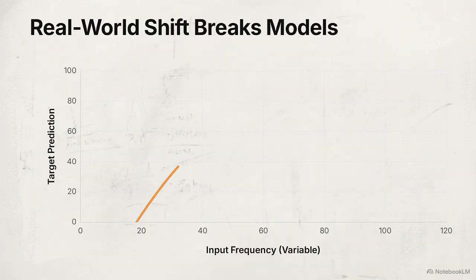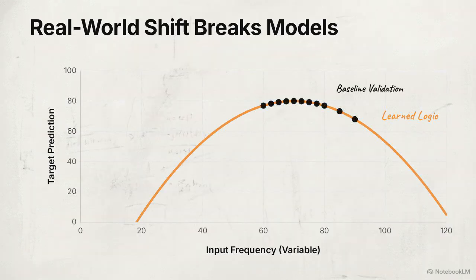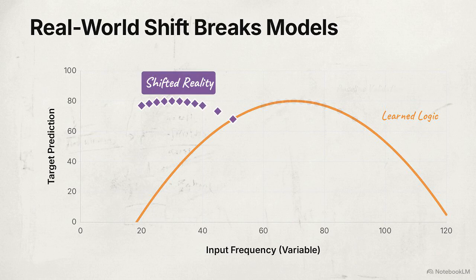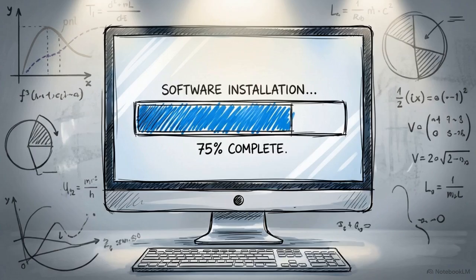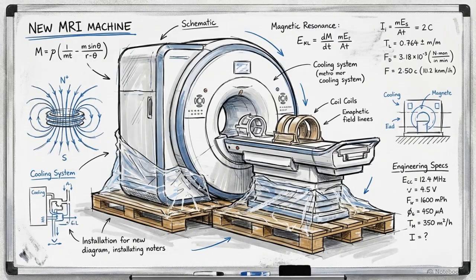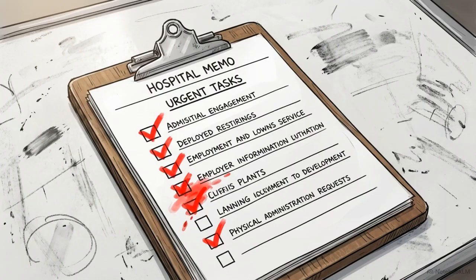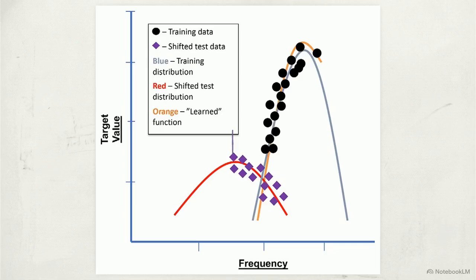This is covariate shift, a phenomenon where real-world input variables change, but the rigid mathematical relationship the model learned does not adapt. Operational changes trigger this shift. A hospital upgrades its software, purchases scanners from a new vendor, or alters its imaging protocols. As shown by the shifted test distribution, the algorithm processes these new, unfamiliar inputs using old rules, producing highly confident but completely erroneous clinical predictions.